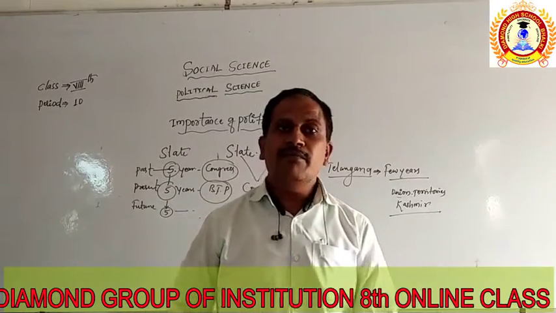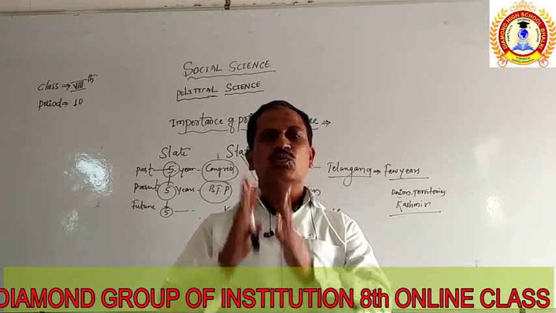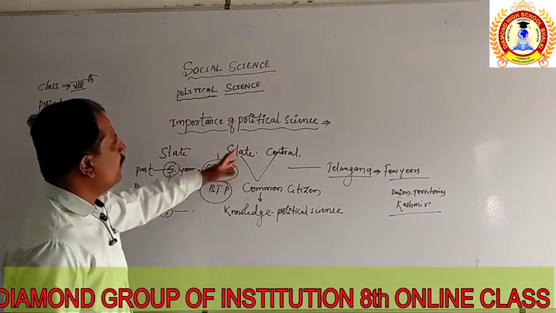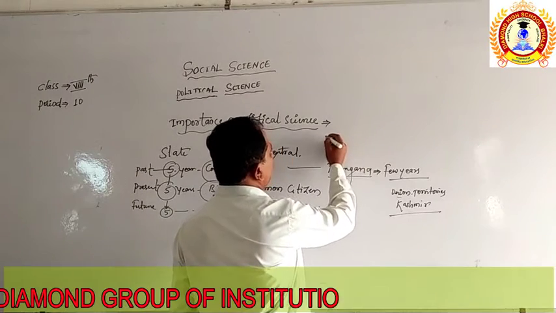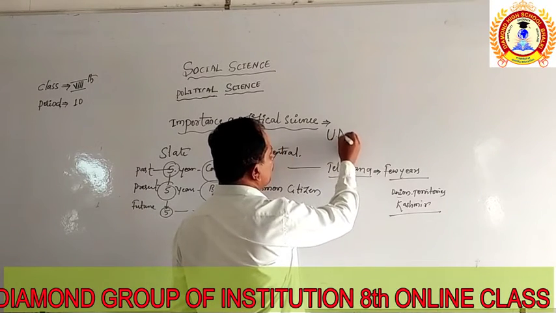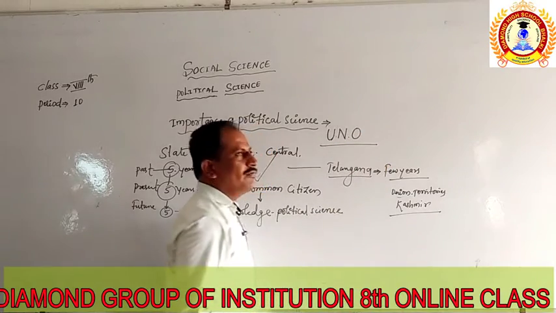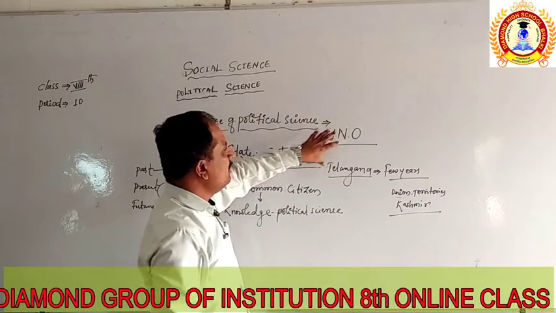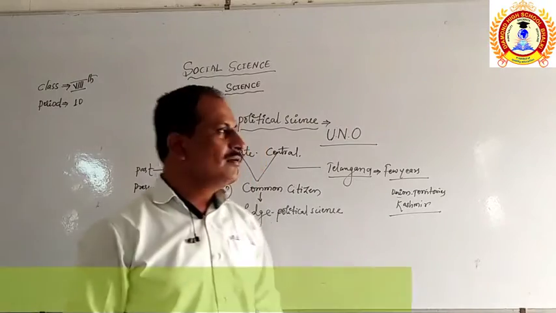Even the peace and the cooperation developed between two countries are also going to be learned in political science. You can take the example of the United Nations Organization, which we find today. It is one group, one union, we are going to see at the world level.